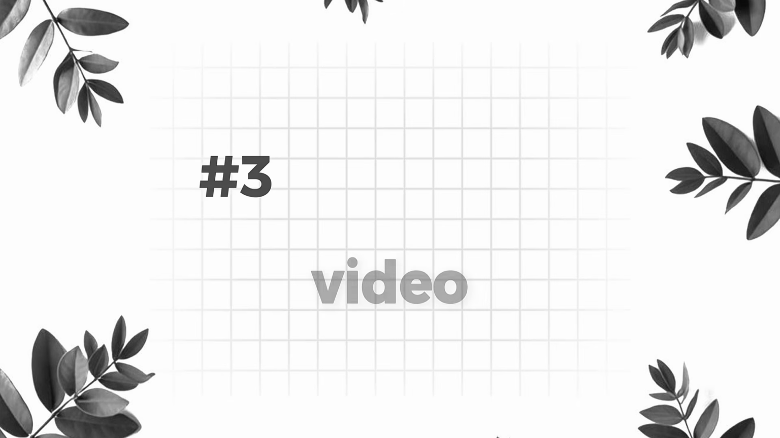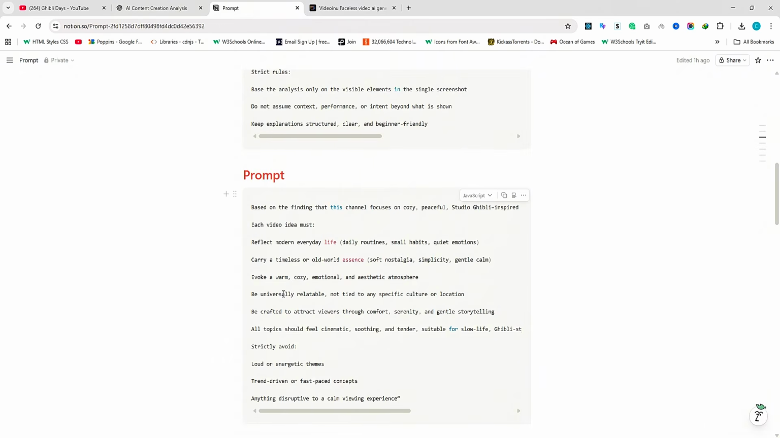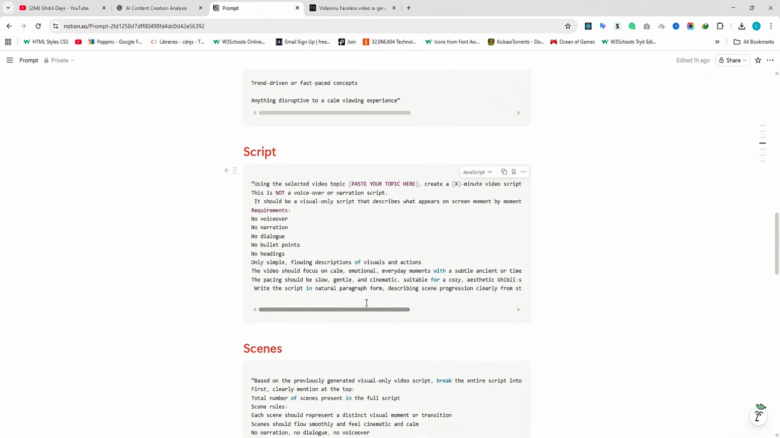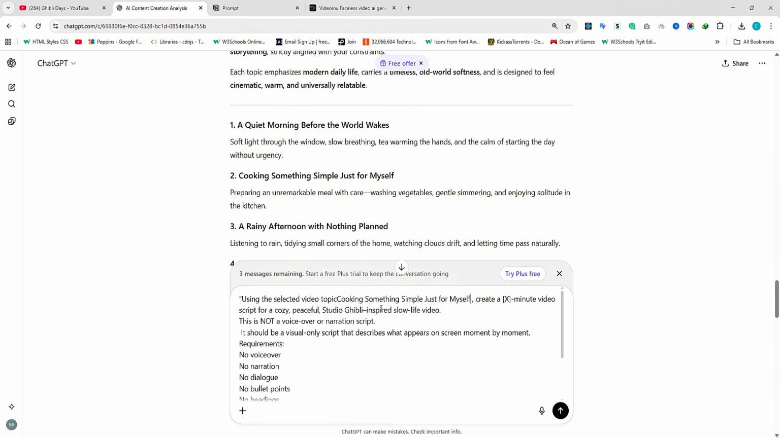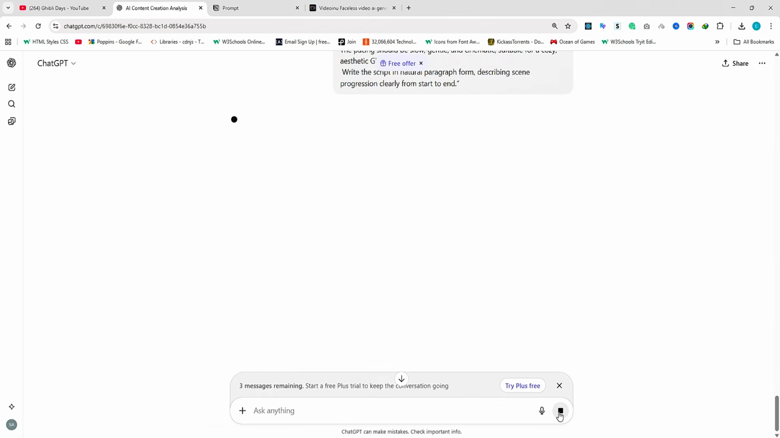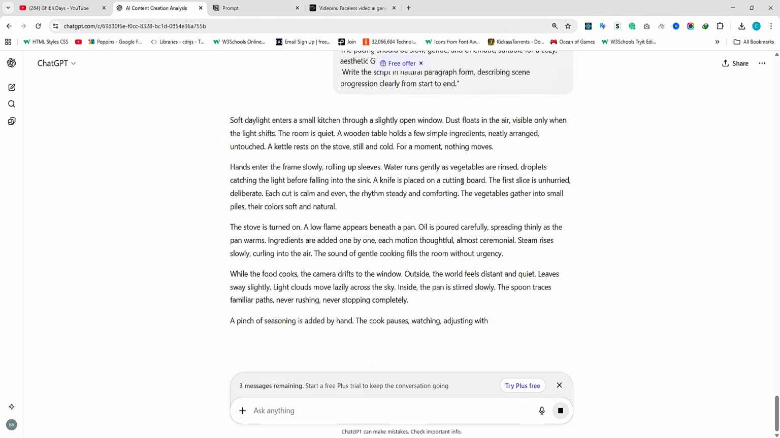Step 3. Generate the video script. Once we have our topic, it's time to generate the script. Go back to the Notion document and scroll down to the script prompt section. Copy the entire prompt, then paste it into ChatGPT. In the first line, paste the topic you selected. Next, choose how long you want the video to be. I selected 2 minutes, since this is just a demo. Now click Next. ChatGPT will automatically generate a complete script for your video.